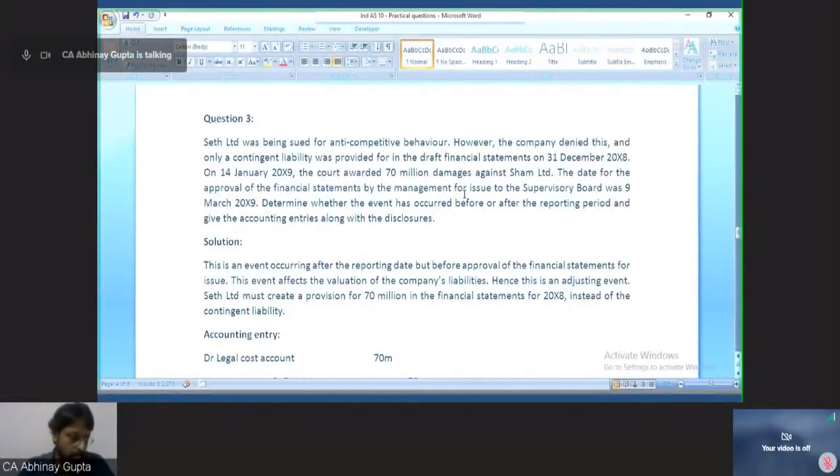So somebody has asked, should Ind AS 8 also be mentioned in the answer? Will that carry extra marks? Students, please make a note of it. If you are pretty sure about the number and name of the Ind AS, then only write that in light of Ind AS 8, this is required to be done.